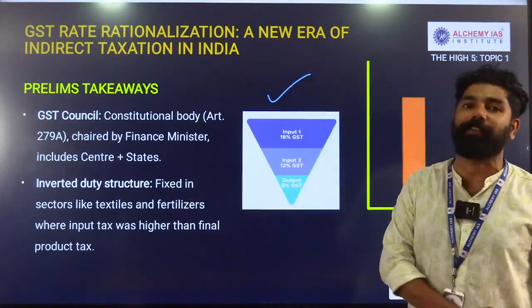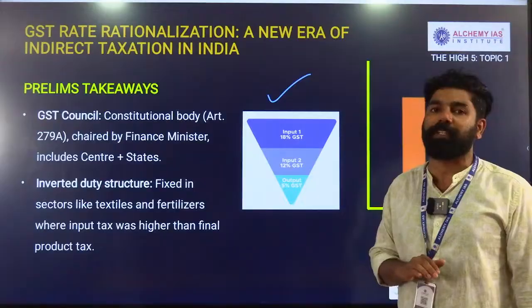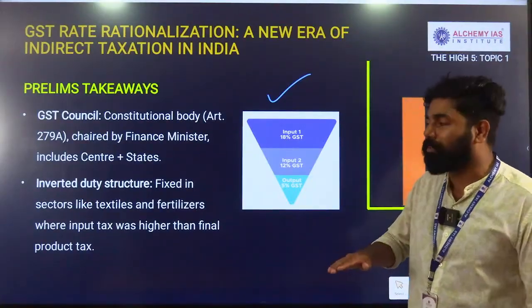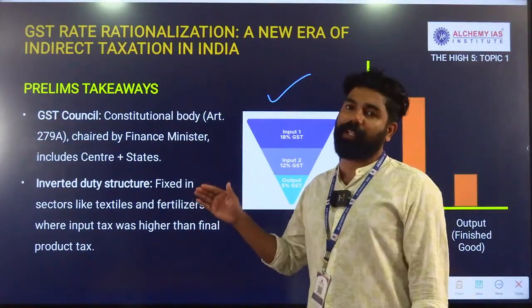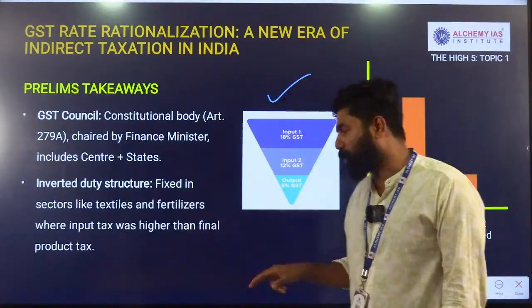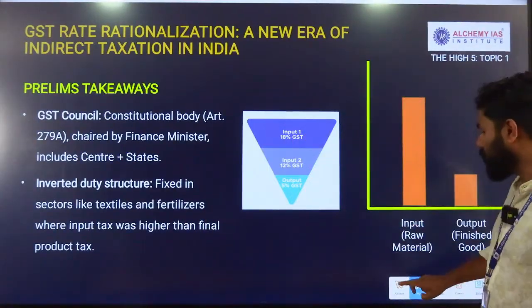With the new tax reform, by simplifying the GST tax slabs, it will benefit the textile and the fertilizer industries. They had faced this problem, and that was discussed in this particular news.